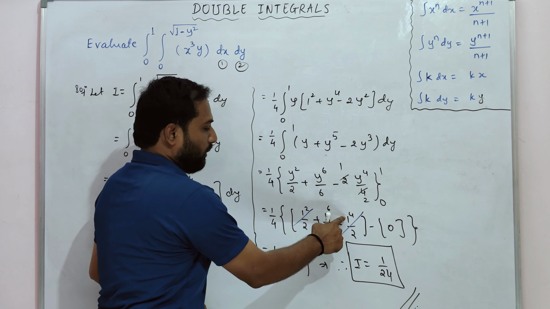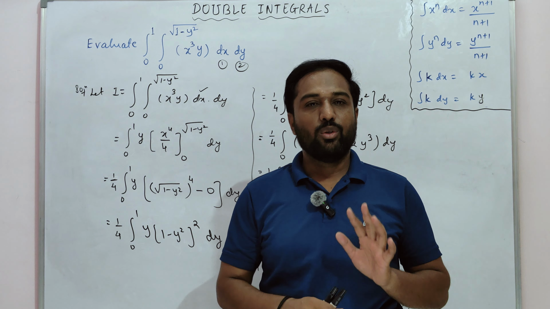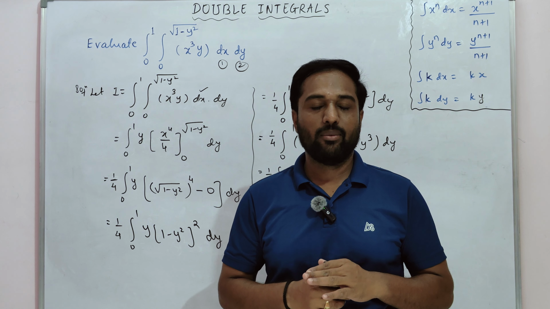1 square is 1. Again 1 square is 1. 1 minus 1 by 2 plus 1 by 2. So this is your solution and evaluation of the double integral for two variables, isn't it?